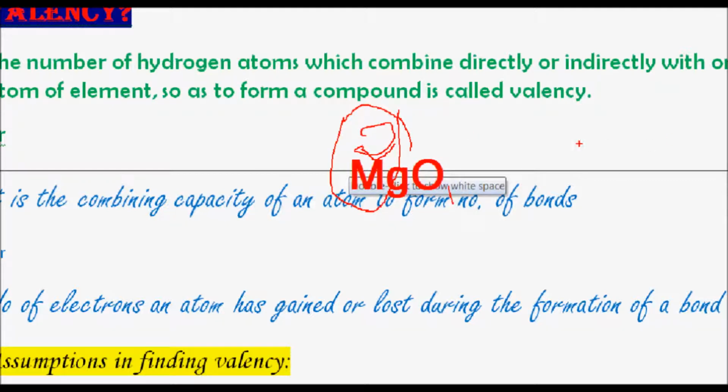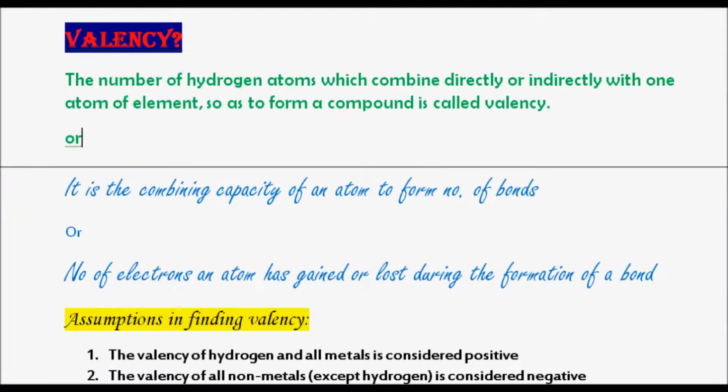Okay, for example, if you want the valency of Pb in PbO2, with how many oxygens is lead combining here? Lead is combining with 2 oxygens, so double that number, you will get 4. Therefore, in this case, the valence of lead will be 4.